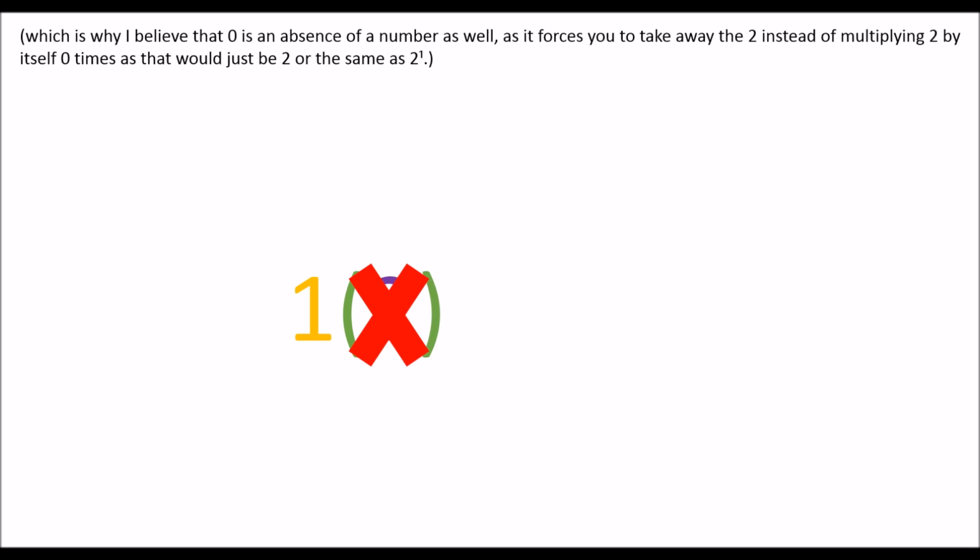Now, there is only one question remaining. Where did this 1 come from? If this 1 wasn't here, then the 2 would not exist, and the answer would just be 0. So where did this 1 come from?